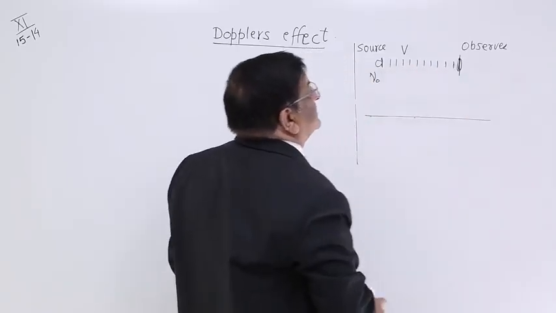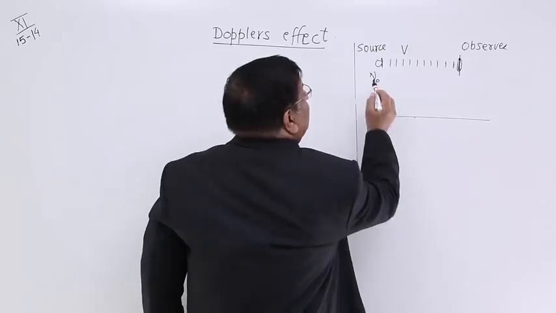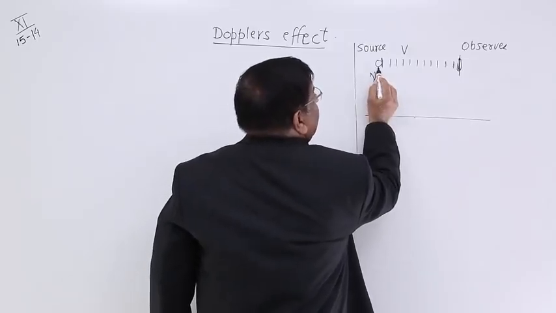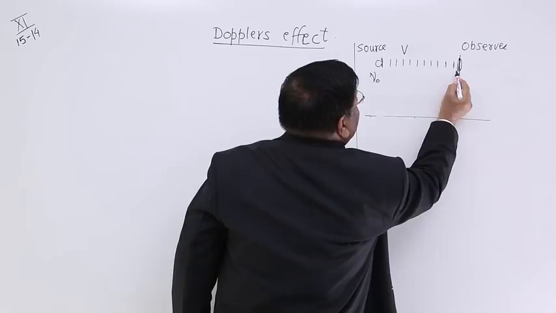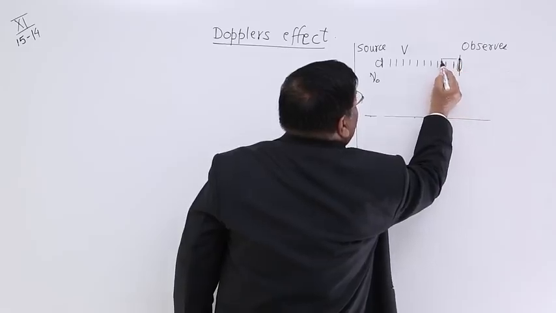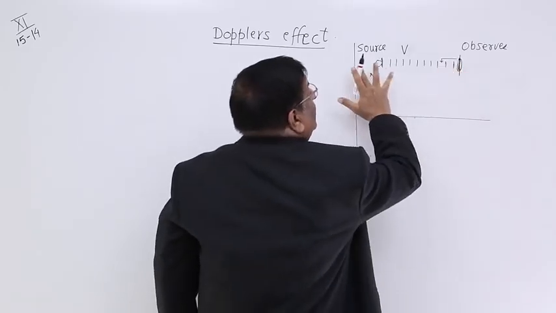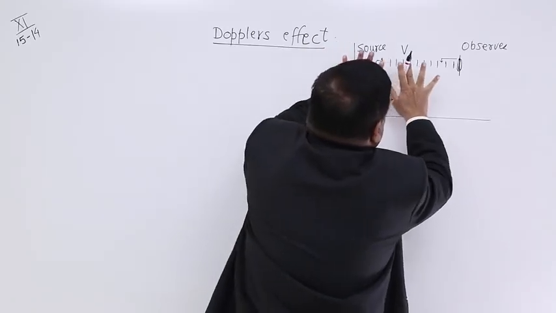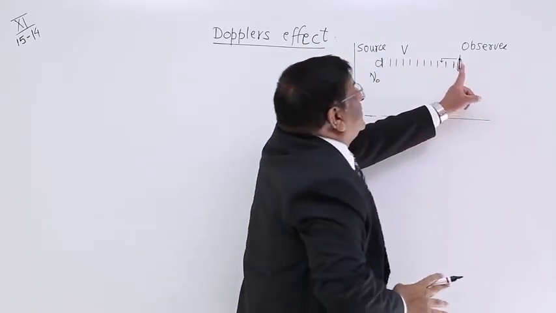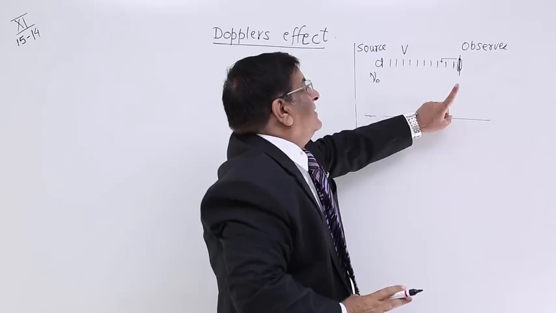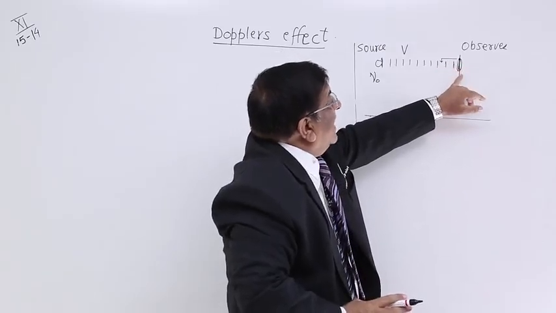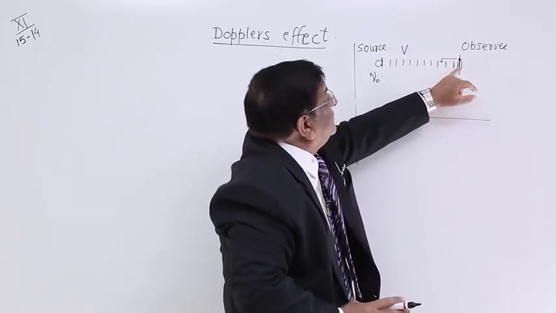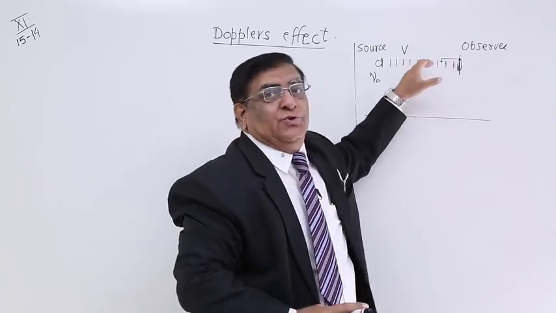Now suppose he starts moving and he is coming closer to the source. In 1 second, he changes his position to this level. Now, due to motion of the waves, the 10 waves are coming to his ears, plus he has covered after these 10, 2 waves extra due to his own motion.